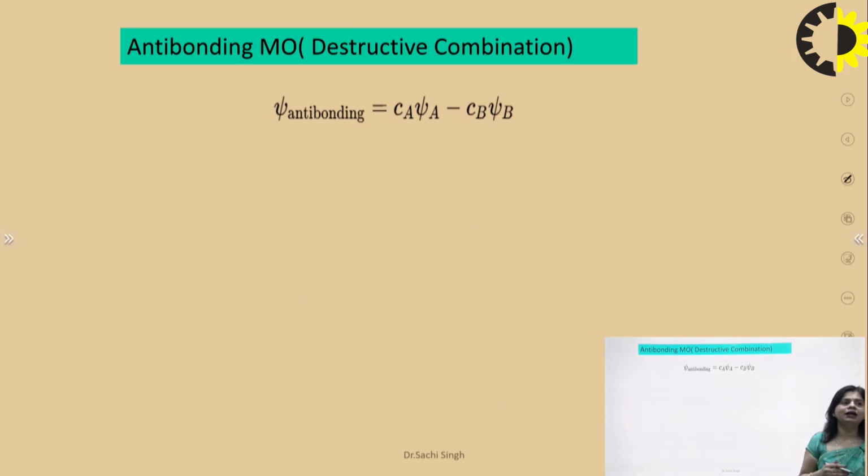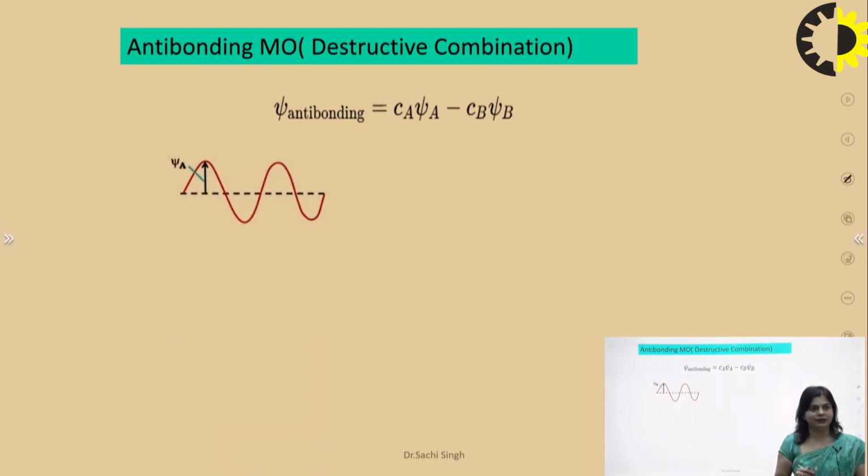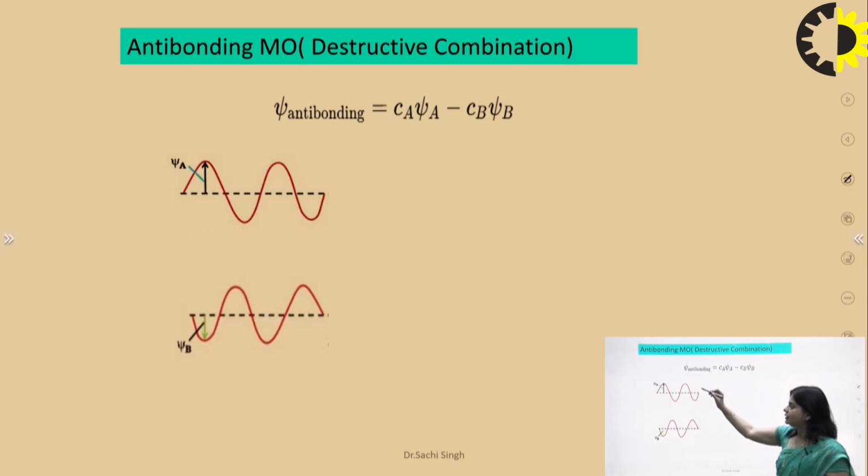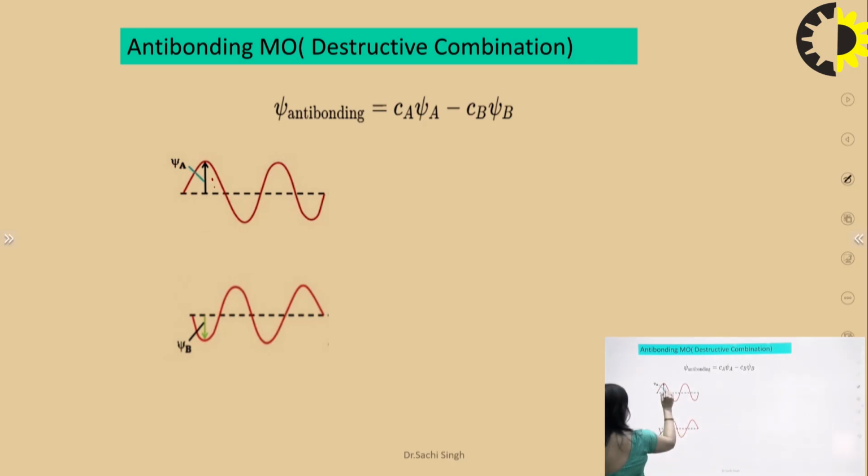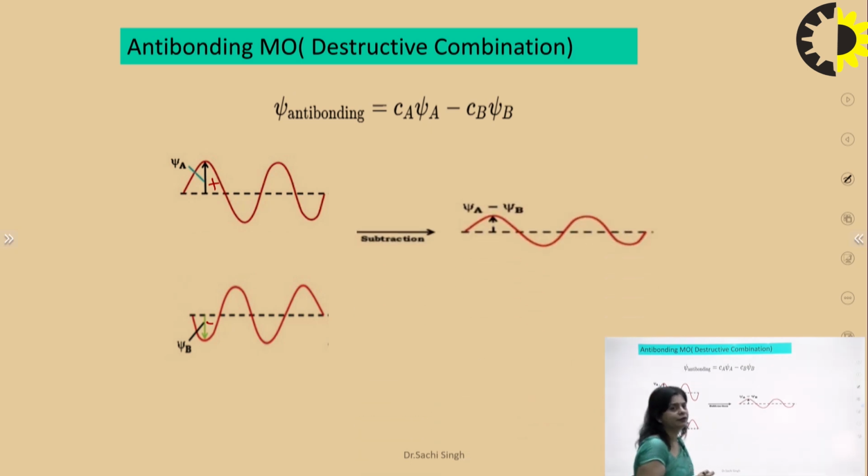Now we come to the anti-bonding molecular orbital. Anti-bonding molecular orbitals form when both wave functions are in different phases. Suppose psi A and psi B have different phases, represented as positive and negative. So both wave functions are in different phases.